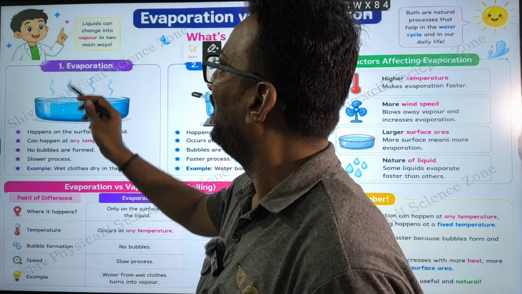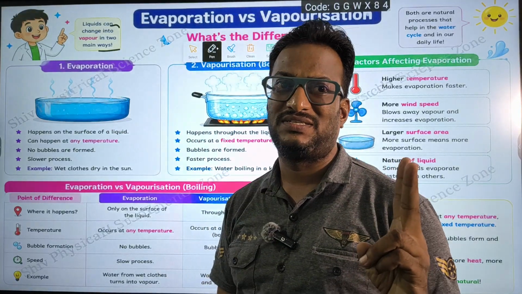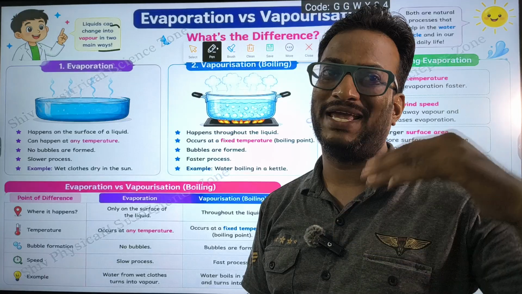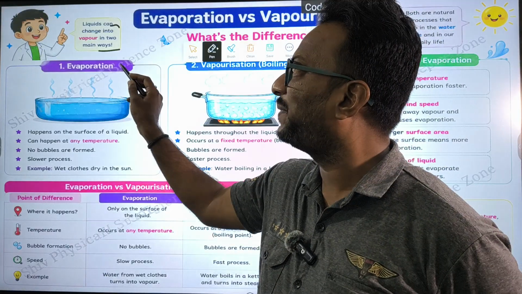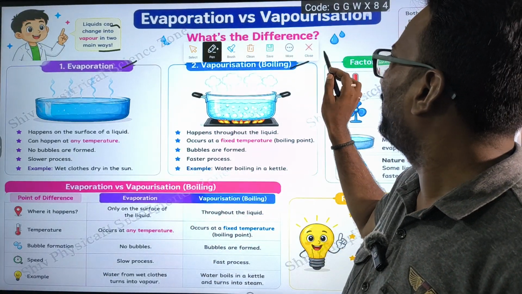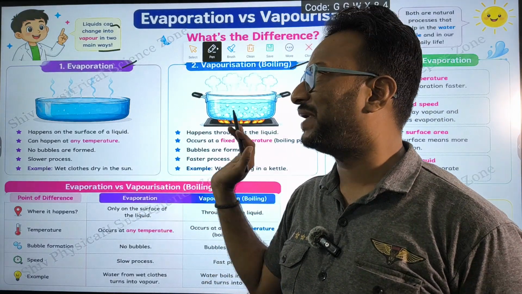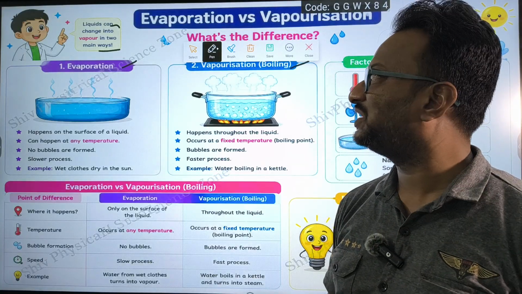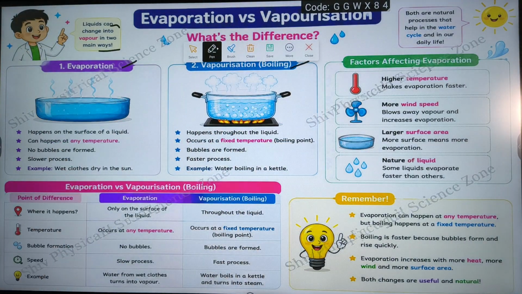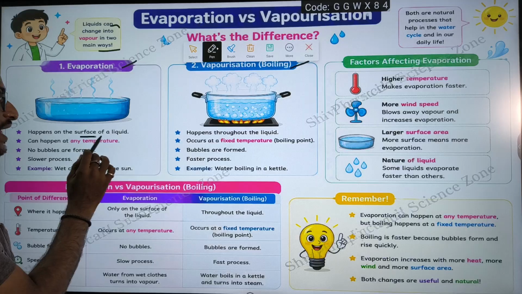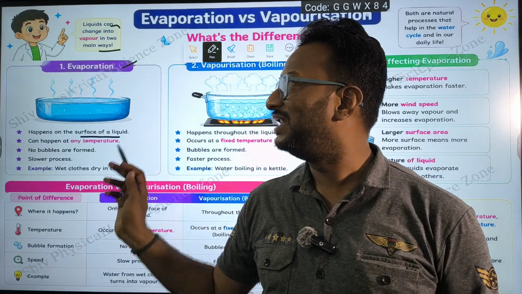See now, liquid can change into vapor in two main ways. Liquid changes into gaseous state in two different ways. One is evaporation, the other is vaporization. There is a difference between evaporation and vaporization. We see what is evaporation and what is vaporization. In case of evaporation, it will happen only on the surface of the liquid.